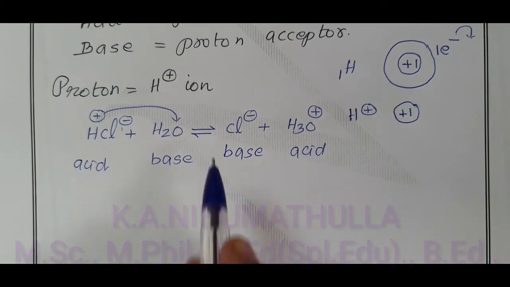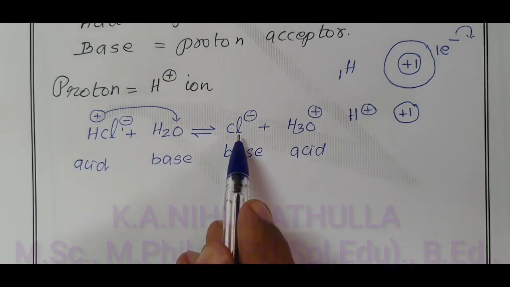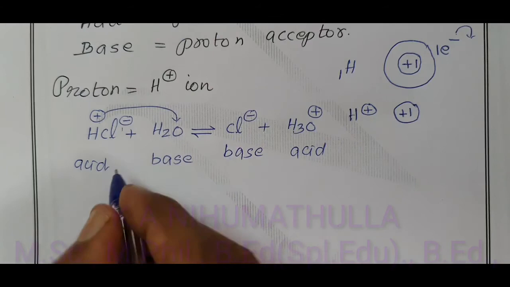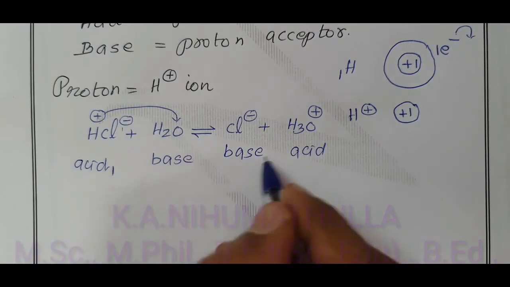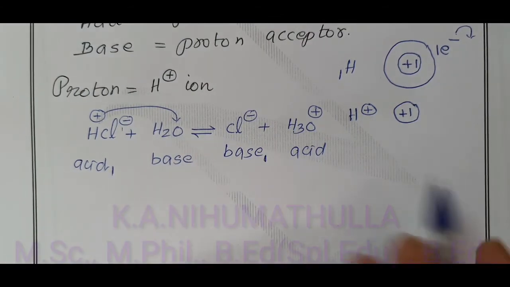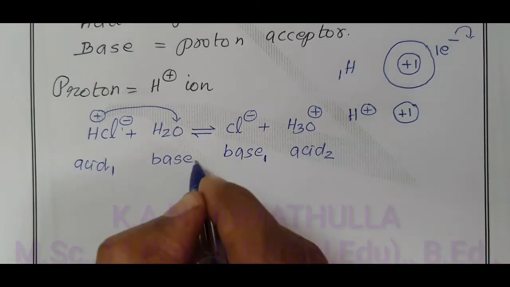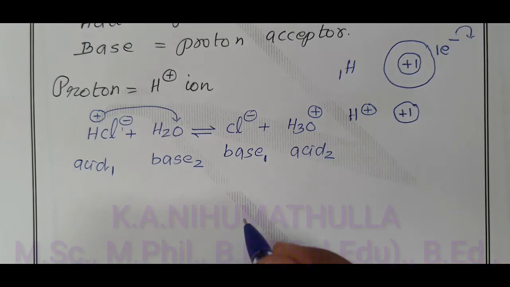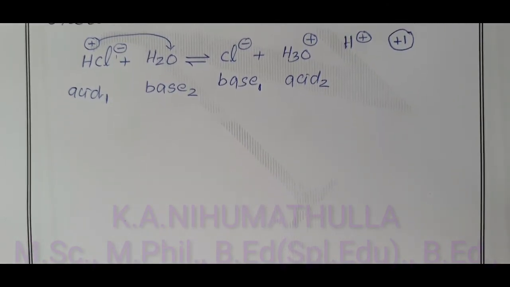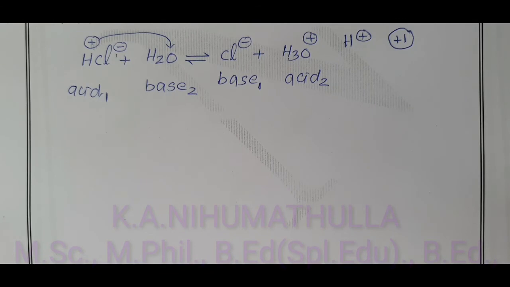Remember, this Cl minus ion is formed from this acid. So, acid 1 gives base 1. And this H2O is formed from this acid. This is acid 2, this is base 2. One more thing I will tell about is the conjugate acid and base. Now I will give one more example.